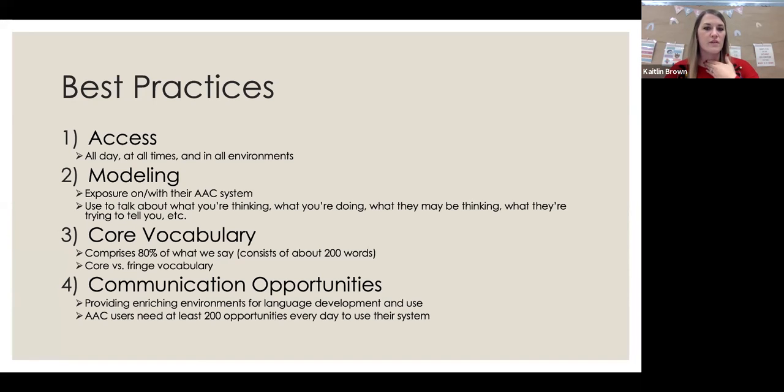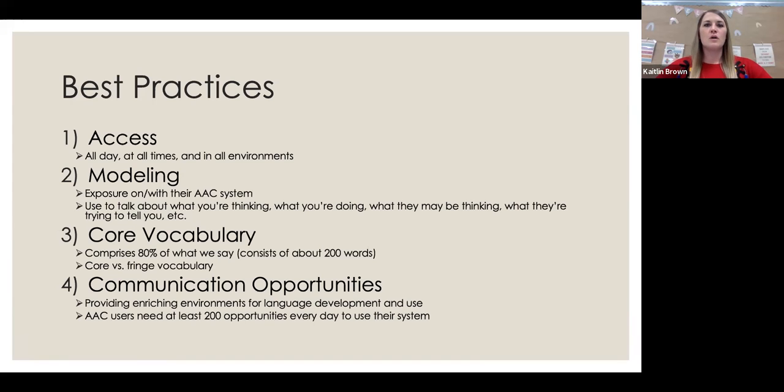And then it talks about core vocabulary. So it consists of about 200 words, give or take, depending which core vocabulary system you follow. But it does comprise 80% of what we say. And I know that seems crazy because when you look at a core vocabulary list, you think, well, that's not a very robust vocabulary, but it's not necessarily about having a robust vocabulary. It's about having access to functional words that they can use daily in multiple situations.